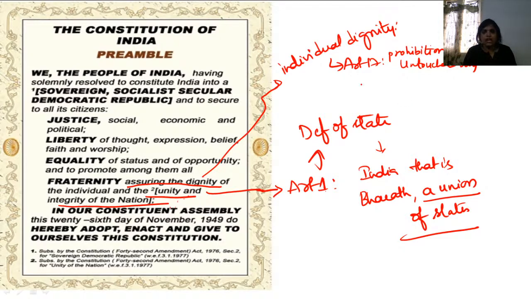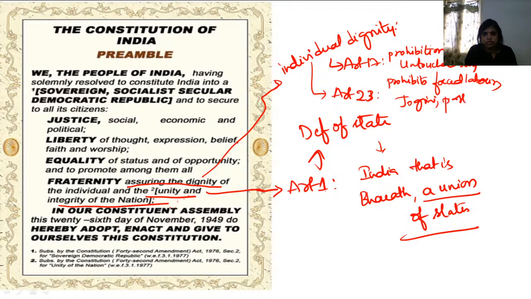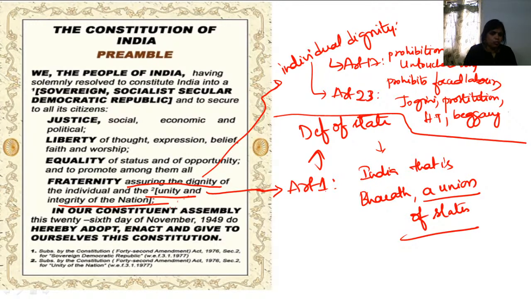The other way to ensure individual dignity is through Article 23, which prohibits forced labor, the Jogini system, prostitution, human trafficking, beggary, etc. So you have to understand, it's not just a simple word.